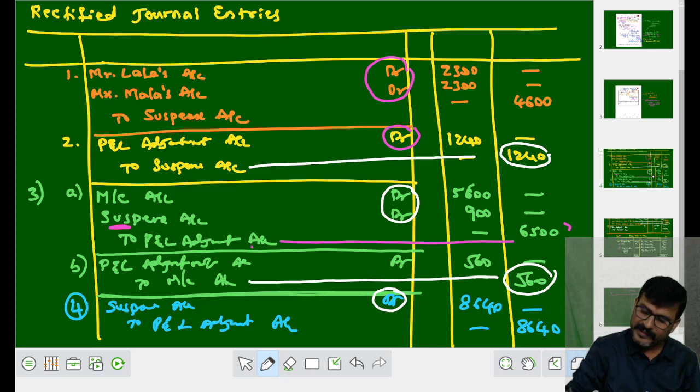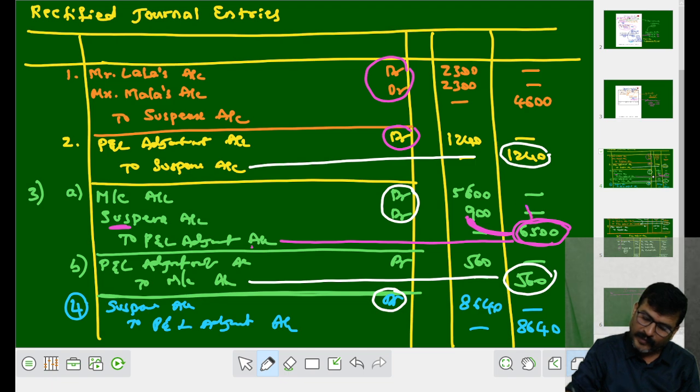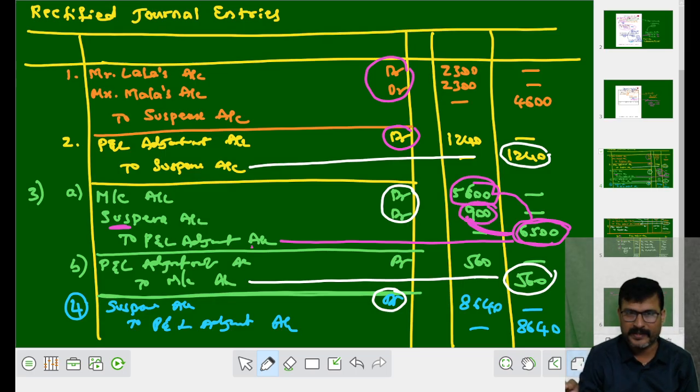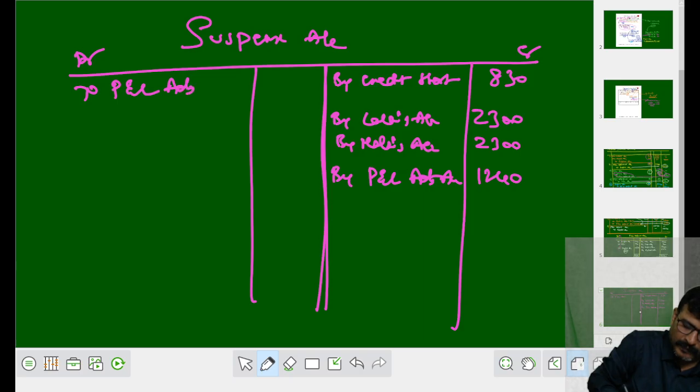P&L adjustment is in the credit side of journal, so it comes where? Debit side of ledger. What is the relationship between P&L adjustment and suspense? Out of 6,500, 5,600 goes to machinery, only 900 goes to suspense. The relationship between suspense account and P&L adjustment account is only rupees 900. So where do I have to write? In the debit side, to P&L adjustment account as 900 rupees.